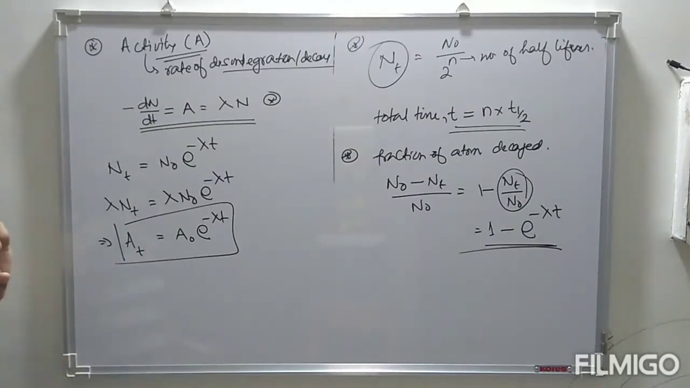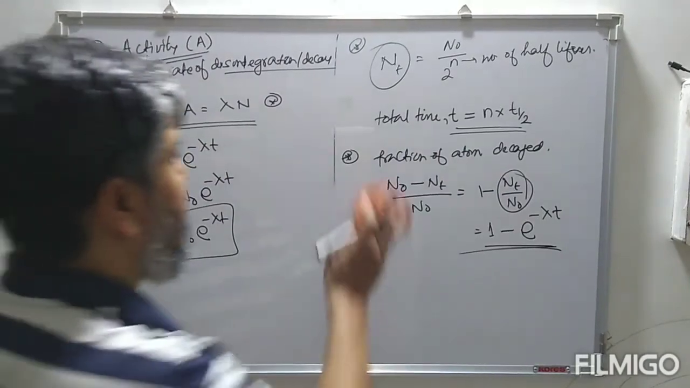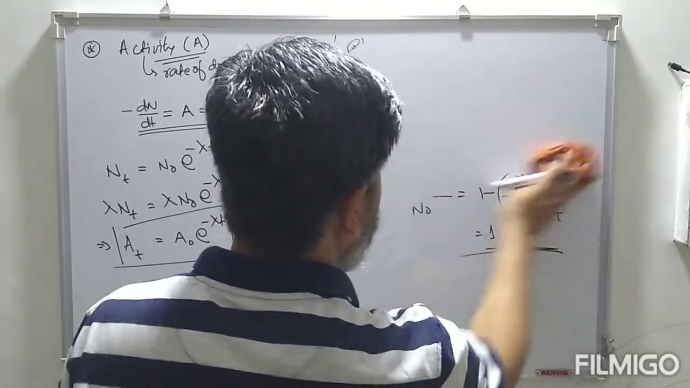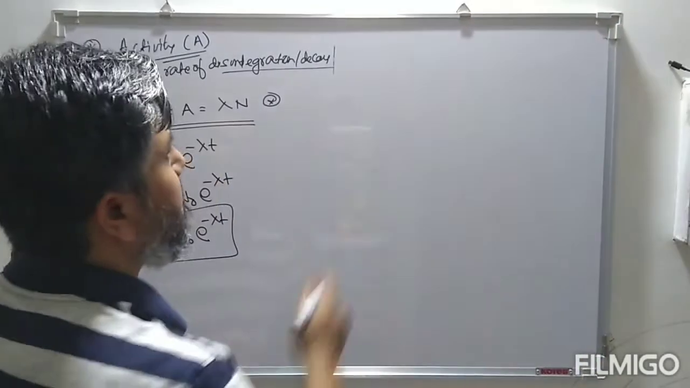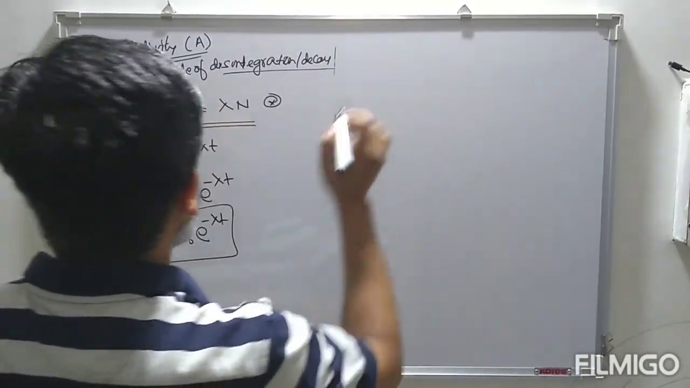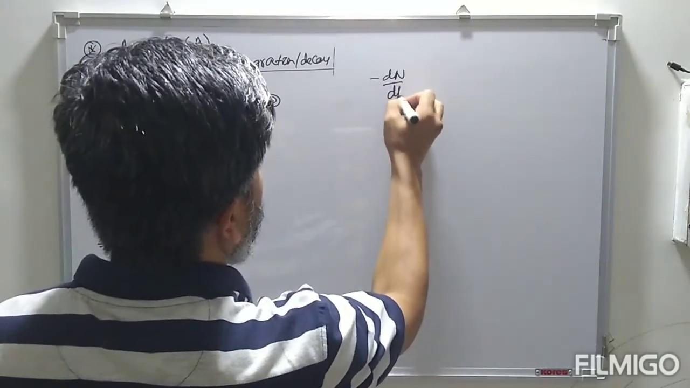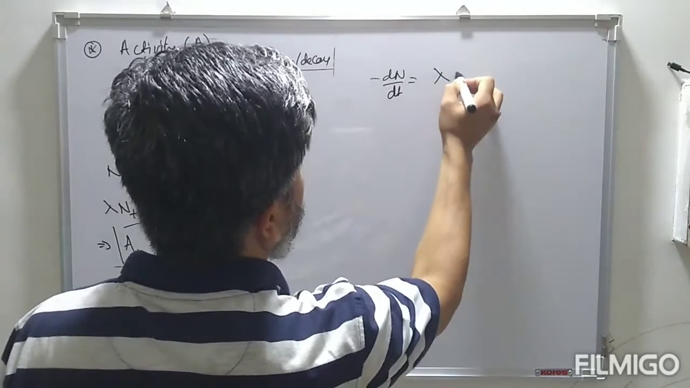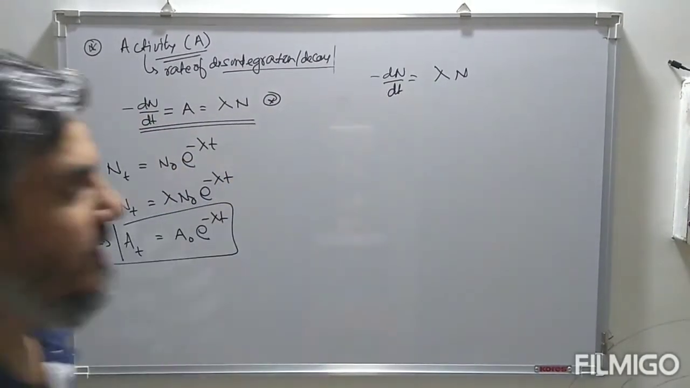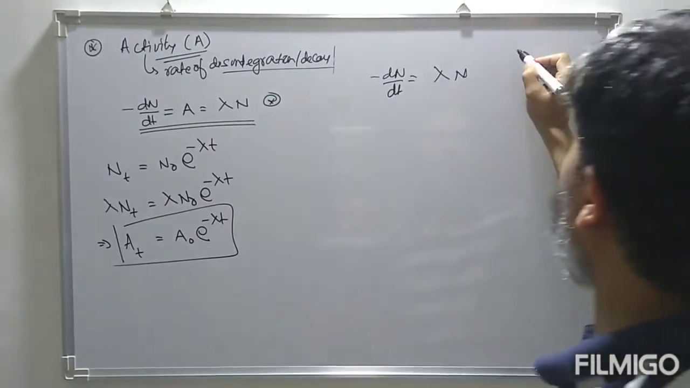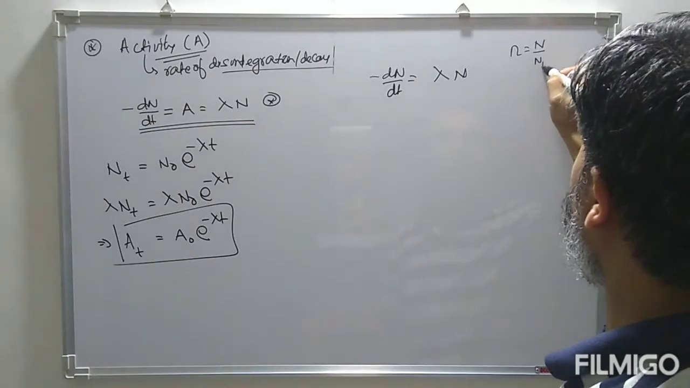Now we'll define the rate of disintegration in terms of mass. We have this equation: minus dN by dt is equal to lambda N. Now we have to replace these atoms in terms of the mass of the active substance. So look at this, we have the number of moles, which is defined as the number of atoms divided by the Avogadro number.